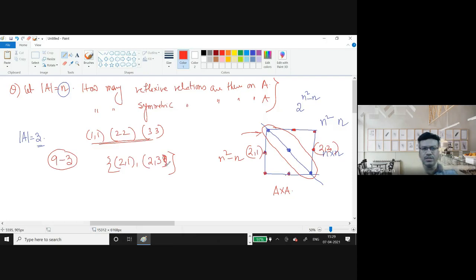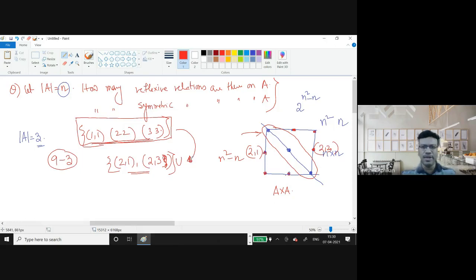Suddenly this is not a reflexive relation, but if I take a union with the diagonal set, then this will be a reflexive relation, because to become reflexive it is sufficient to have only the diagonal part and anything beyond this. So I construct one set from the elements outside the diagonal, and then make a union with the diagonal. That will be a reflexive relation.